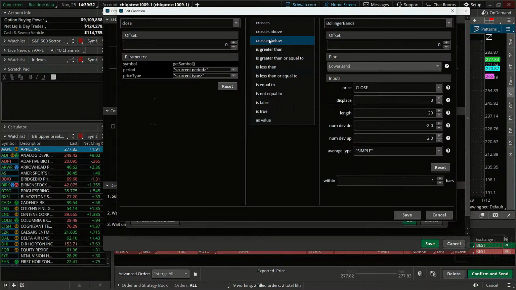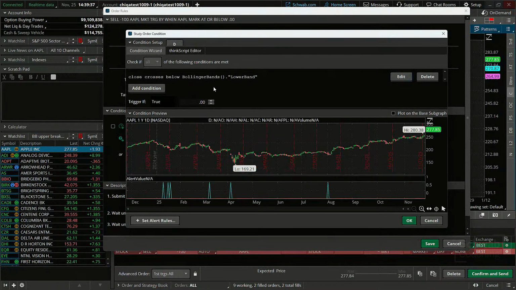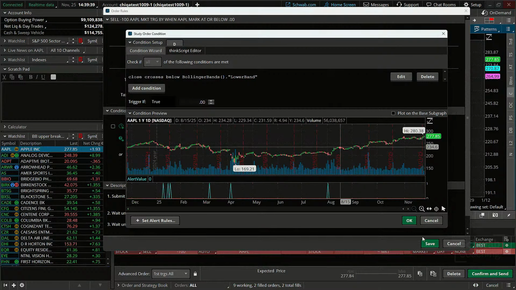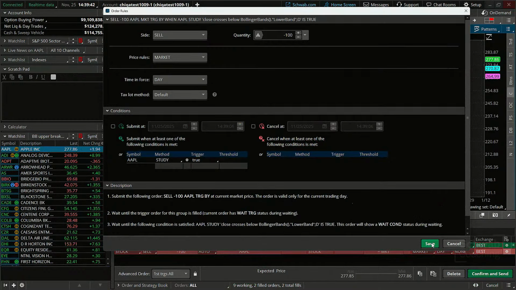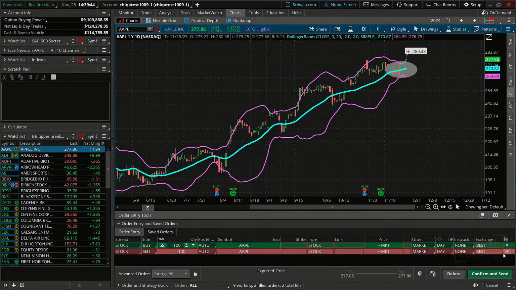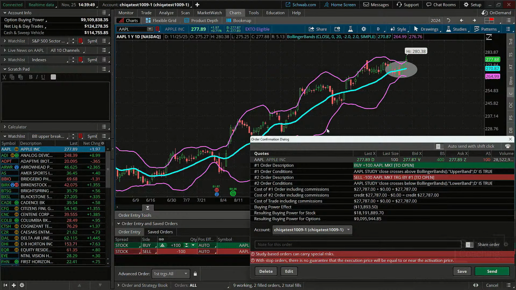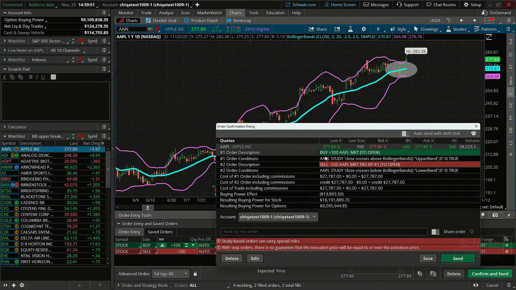So remember, crosses below, lower band, I would just double check that, hit save. You can also look at the writing there, the script for that as well, hit save and hit save. So I'm not going to place this trade, but if you click on confirm and send, this will obviously give you a nice little read back of your orders on what you could do with a cross above or a cross below. So you could use that as part of your trend breakout system with the Bollinger Bands.